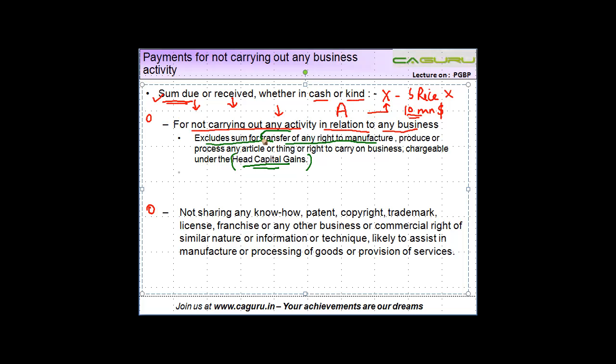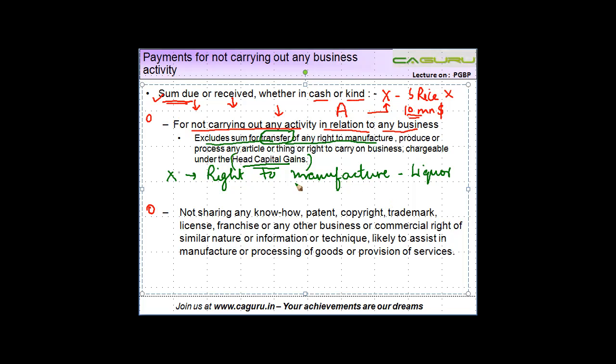Let's take another example. Suppose X had the right to manufacture any commodity, let's say the right to manufacture liquor.